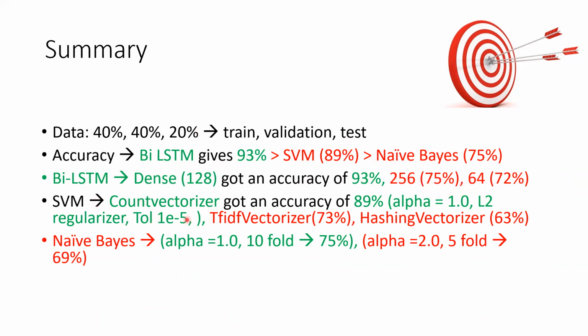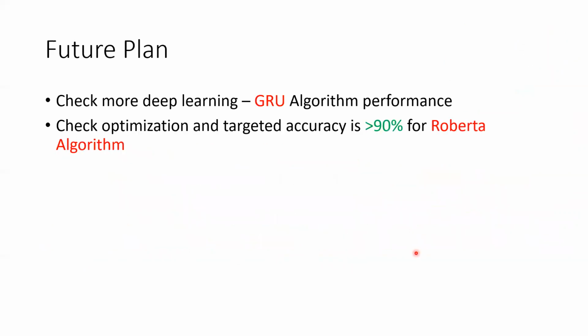For SVM, we use count vectorizer as the feature extraction, and the learning rate was 1, with L2 regularizer. But if you use TF-IDF vectorizer or hashing vectorizer, the accuracy decreases. And if you use naive Bayes with 10-fold cross validation, the accuracy is best at 75%, but if you change the learning rate, it will decrease. In the future, I could check other deep learning approaches like the GRU algorithm, or I could use a transformer-based model, the RoBERTa algorithm. Thank you.